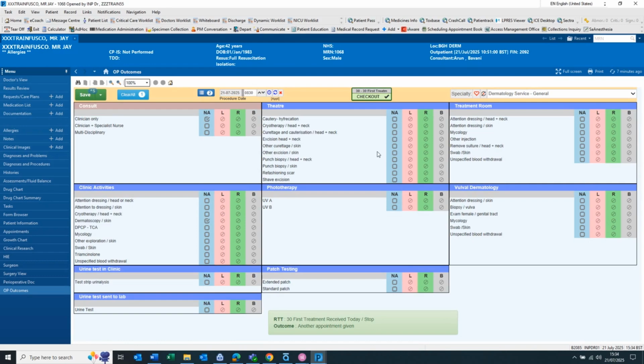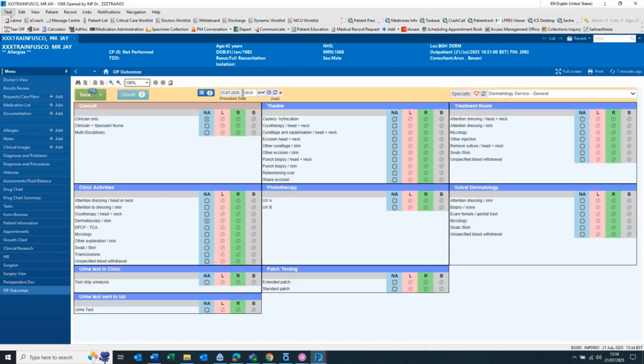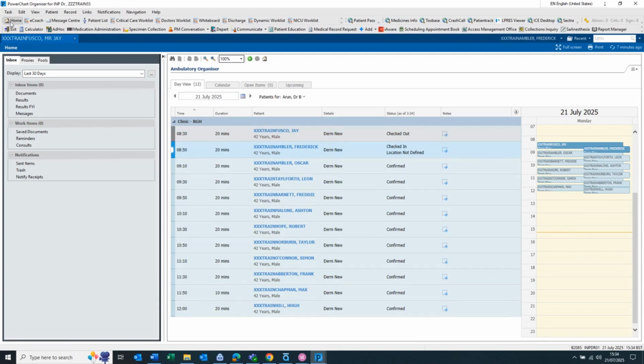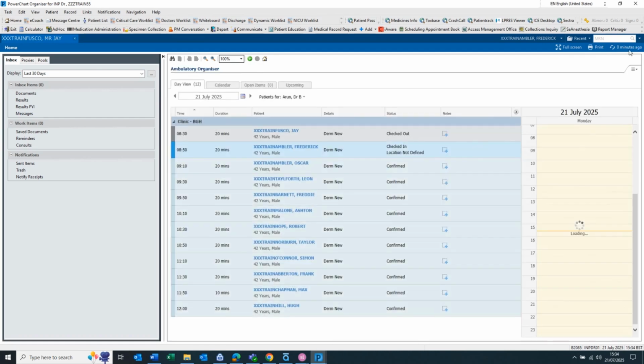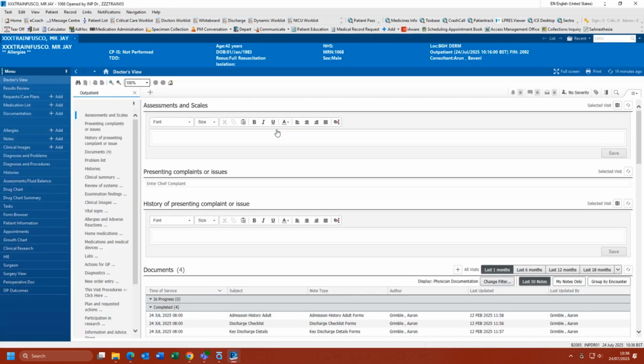Finally, click the Save button again in the top left. The patient has now been checked out. To see this, click the Home button in the grey Organizer toolbar to return to your clinic list. You may need to click the Refresh button for the update to pull across. If procedures need to be updated since the patient has been checked out, click the patient to head back into the record.